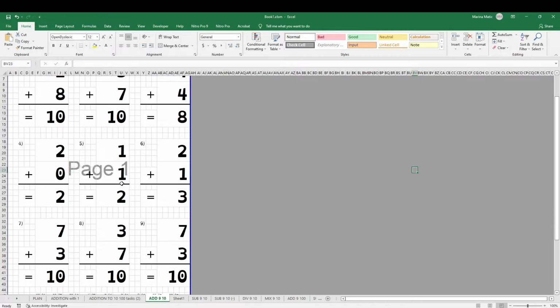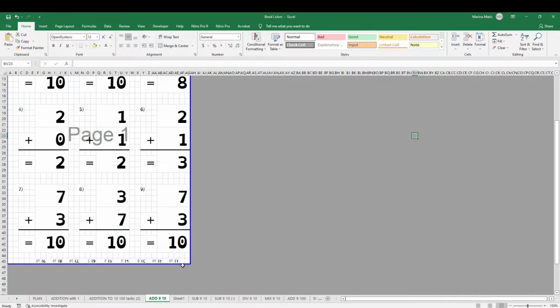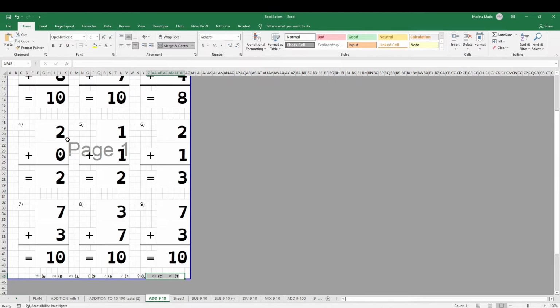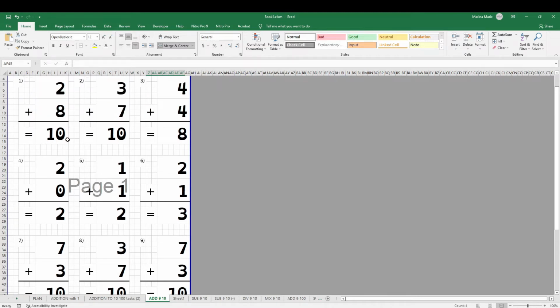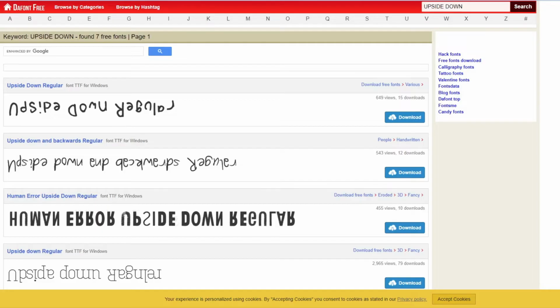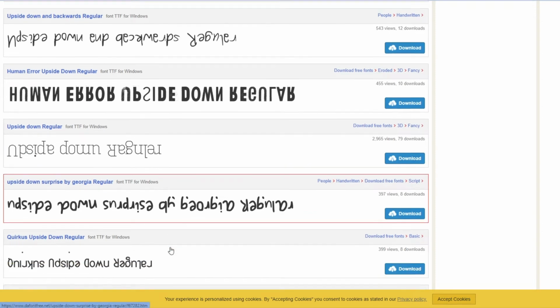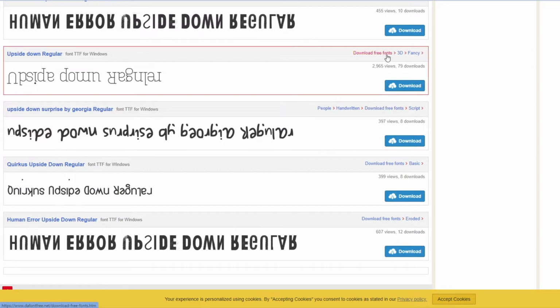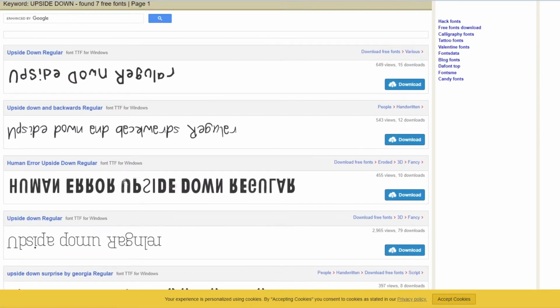I'm also using another specific font because I want to have my solutions. Let me show you back in print. You see my solutions are on the bottom, but they are flipped upside down. At the moment, the only way, to my knowledge, you can type upside down values and text in Excel is by using this font. This font is called upside down font. I will also link to that font down below if you want to have the solutions on the same page the same way I do, flipped upside down.